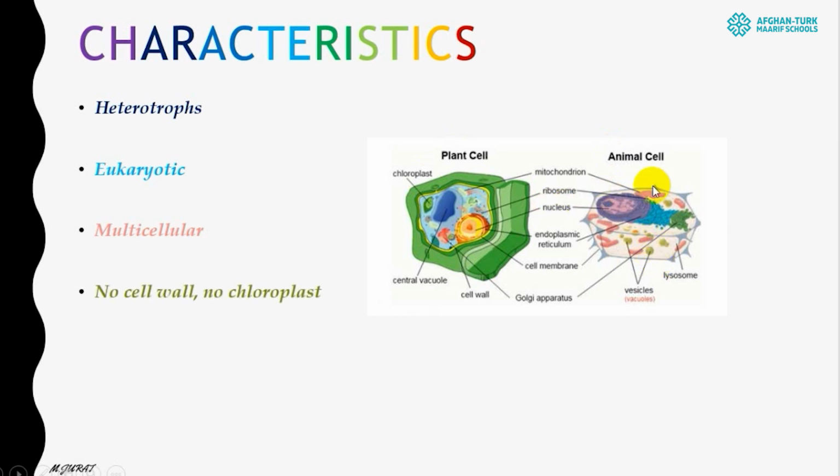The difference between an animal cell and a plant cell is the absence of a cell wall and also the absence of chloroplast. As we know, in animals there is only a cell membrane structure. They do not possess a cell wall, and they do not possess chloroplast. What is chloroplast? Chloroplast is an organelle which makes a cell autotroph, or gives a cell the ability to do photosynthesis. It means plants are doing photosynthesis with the help of that organelle, which is chloroplast. As an animal cell has no chloroplast, it is different from a plant cell.